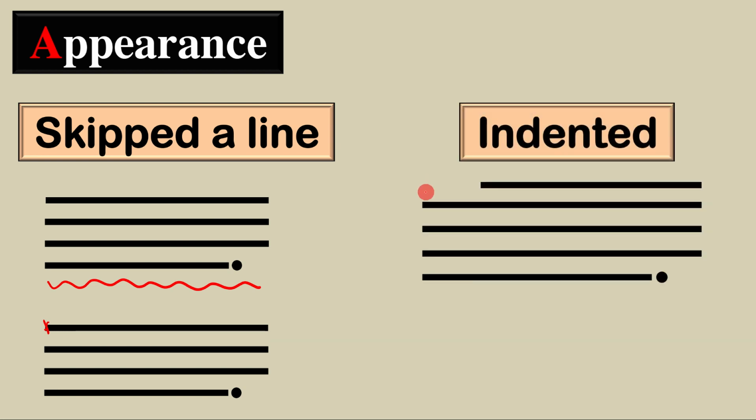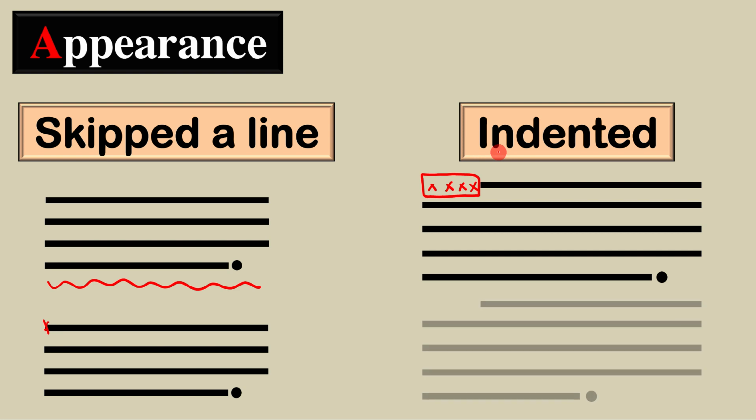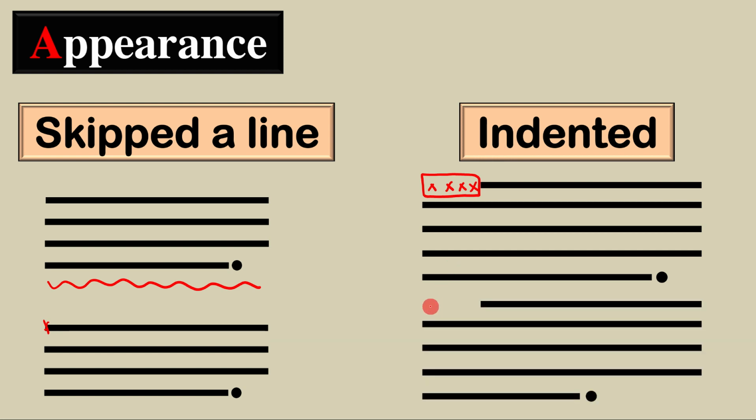Indent refers to a space you leave at the beginning of your paragraph, before the first sentence. It may include a few characters you leave here: 1, 2, 3, 4, maybe 5, as you wish. Then, when you finish your paragraph, you start the next one exactly as before with no skipped line.